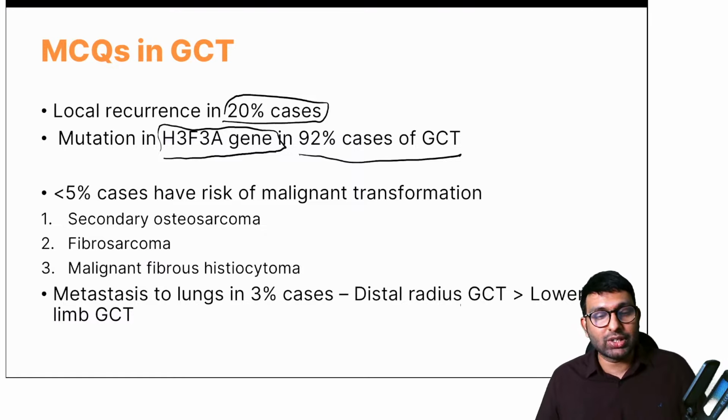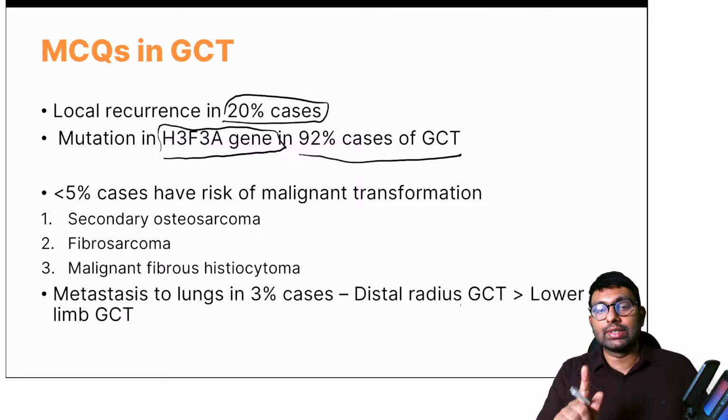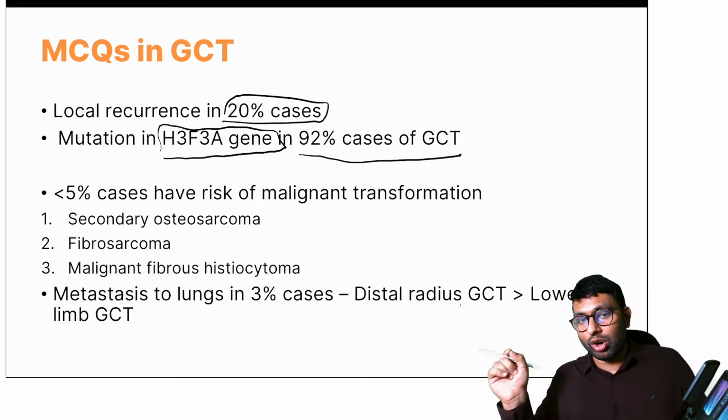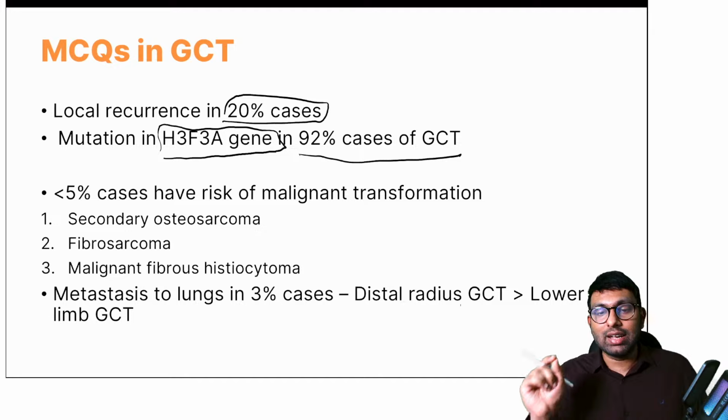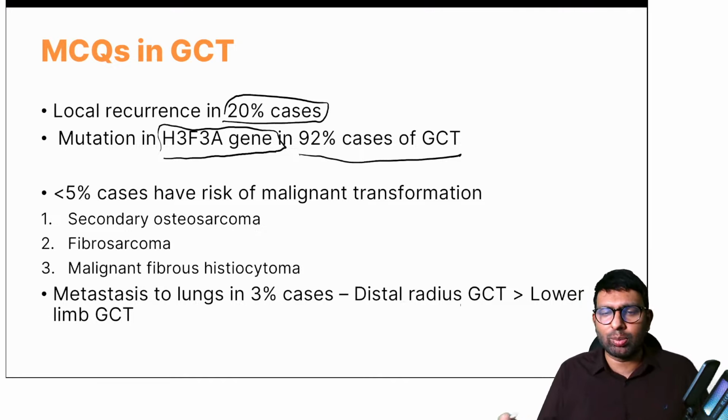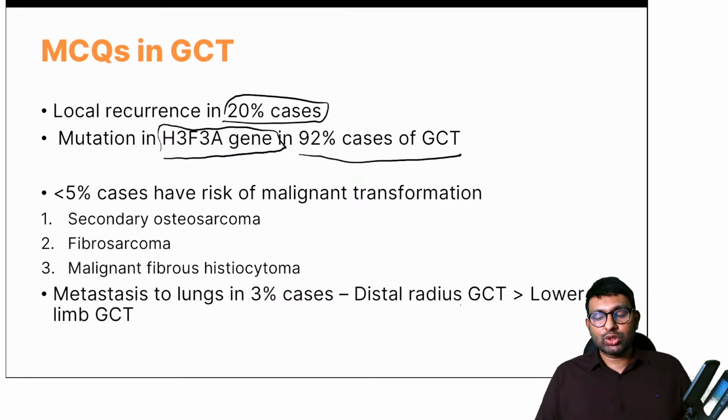In less than 5% cases, we'll have malignant transformation, and usually they'll go into secondary osteosarcoma most of the time, fibrosarcoma, or malignant fibrous histiocytoma. Now metastasis to the lung is 3%, and it is more in distal radius GCT than lower limb GCT. Remember this. Metastasis to lung is more common in distal radius giant cell tumor than lower limb giant cell tumor. These are few MCQs that you might have to learn by heart, because there is no way of logically remembering them.